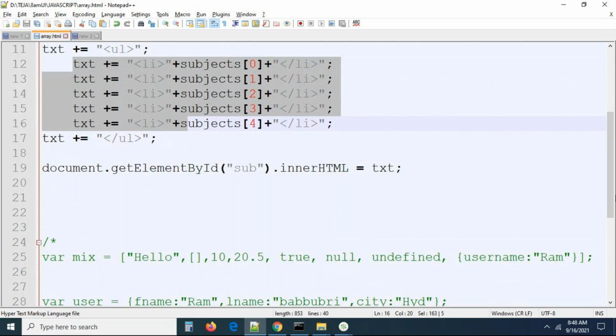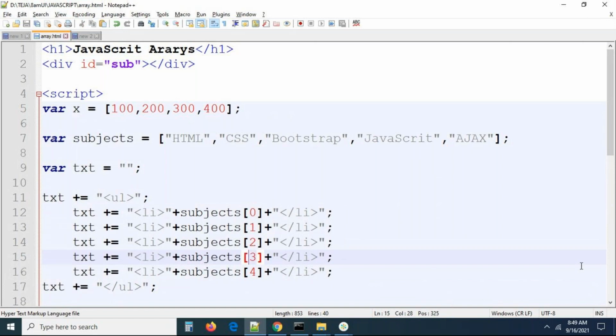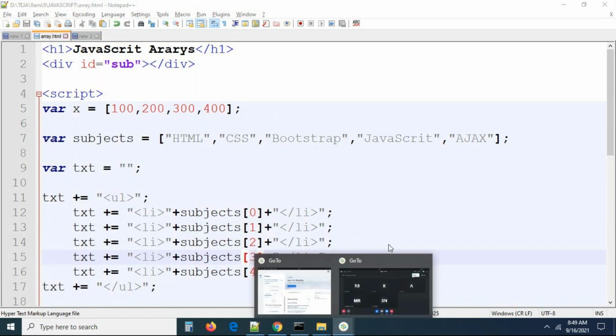And tomorrow's session is very important, guys. Don't miss it. I will tell you looping statements. How can we apply for loop, while loop, do while loop on these arrays? Any one loop is enough actually. All the loops are not required. We know that every loop will do the same job. So I will use either a for loop or a while loop to iterate the data based on the array size. If you have 10 values in the array, the loop should be iterated 10 times. If you have 100 values, 100 times. We cannot hard code like this, right? That we can see tomorrow, guys. Any questions you have, please let me know, guys.